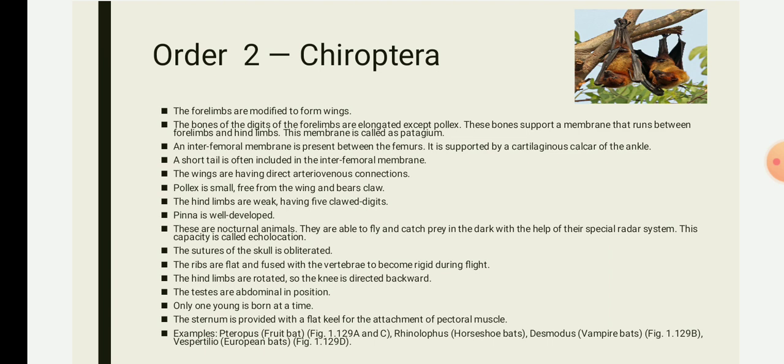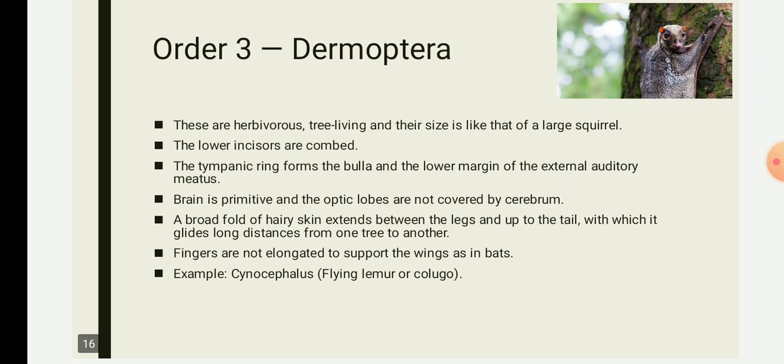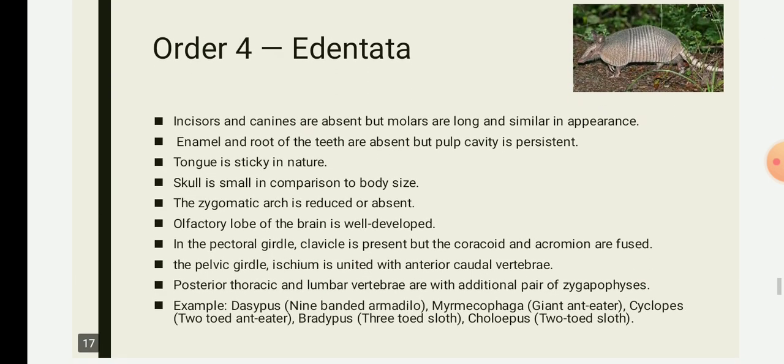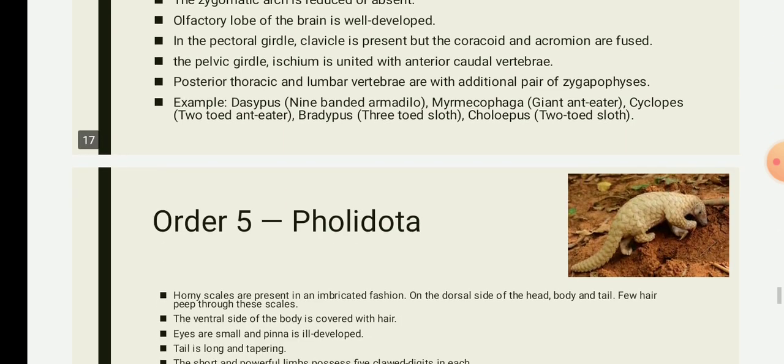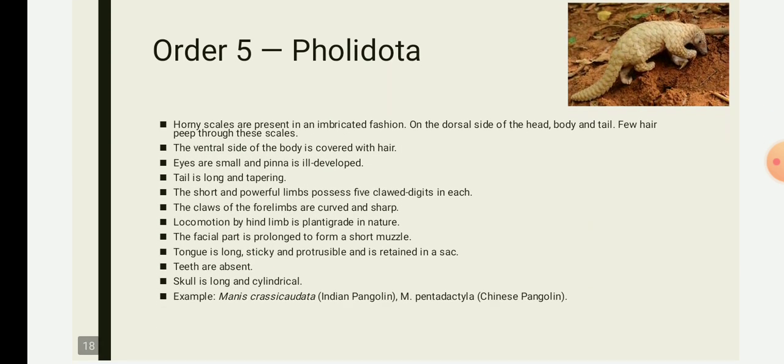Due to the presence of the patagium, they can fly at a lower speed, and they can achieve a high lift at a lower speed. This is about the Chiroptera. Then we have done the Dermoptera, which includes the flying lemurs. Then order 4 is Edentata, the example is the nine-banded armadillo, that is Dasypus.